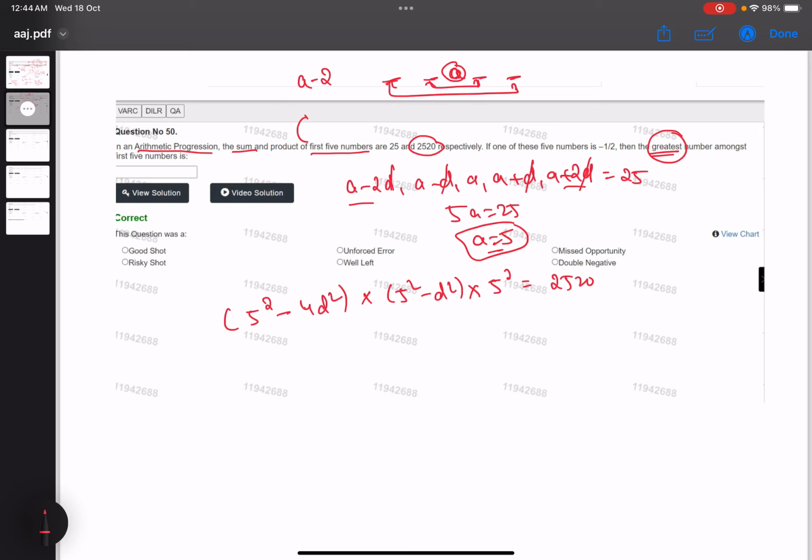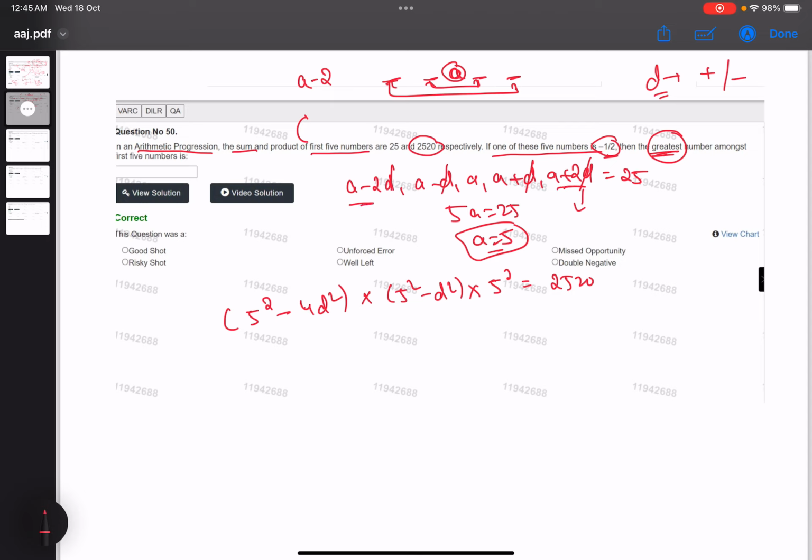So we know that as of now we don't know anything about the nature of D. Nature means whether it will be positive or negative. We have no clue about this. Now we have to maximize the greatest number. It is given that one of these 5 numbers is -1/2. Since this is a negative number and we want to maximize the other number, we have to take that number at either end. So either this end or this end, and then we have to check and satisfy.